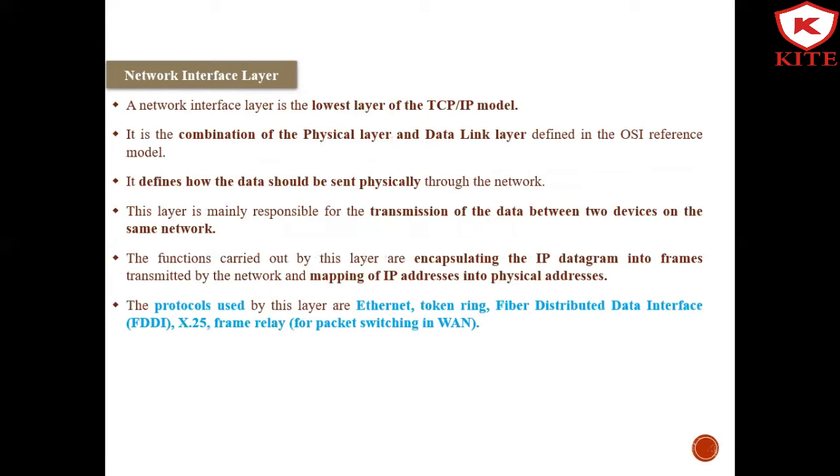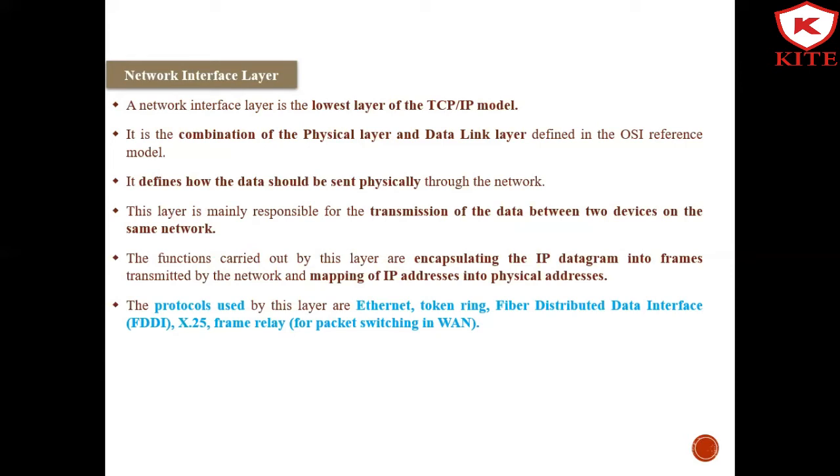So now the next layer is the network interface layer, also called the network access layer. This layer corresponds to a combination of the data link layer and physical layer of the OSI model, and it looks after hardware addressing. The protocols present in this layer allow for the physical transmission of data.